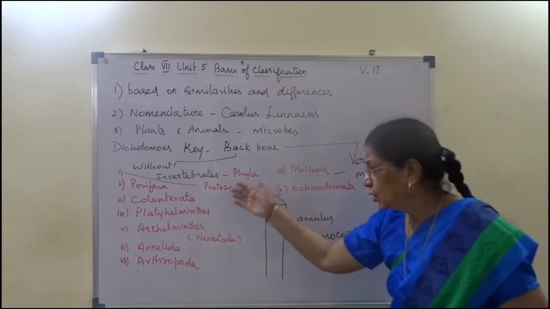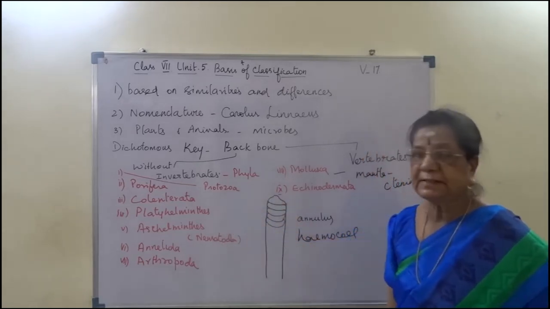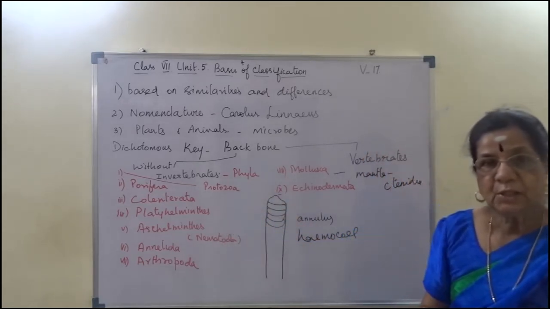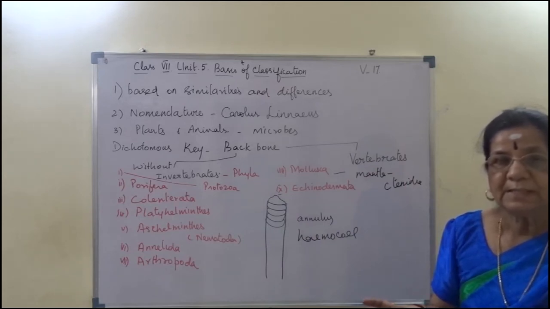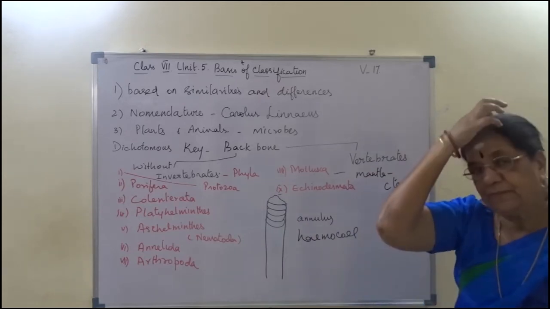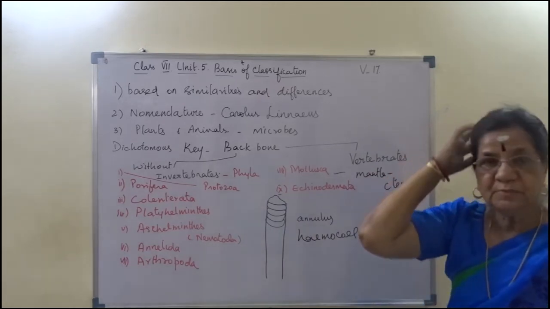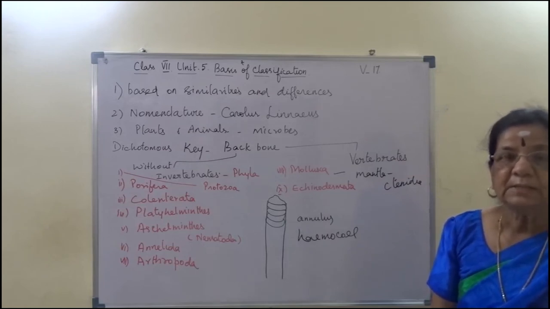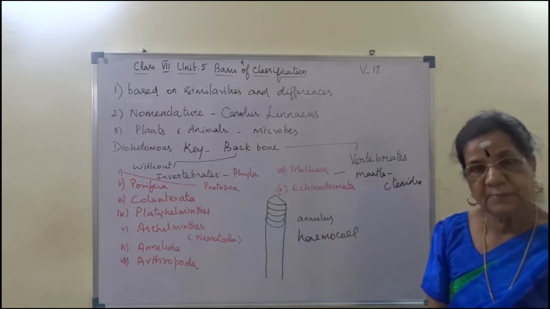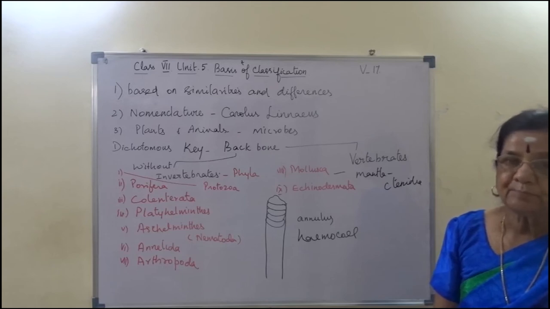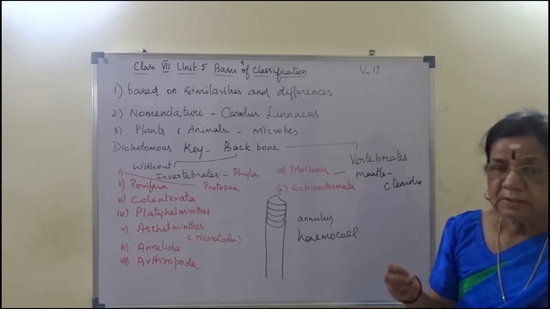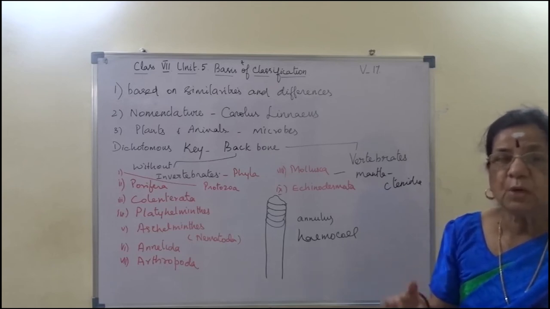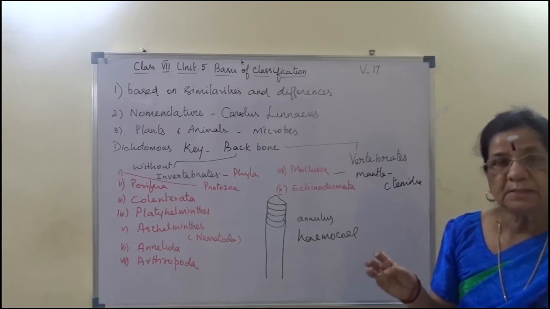Other than that, all these from Platyhelminthes onward are triploblastic with bilateral symmetry. And then echinoderms, they are spiny skinned animals. The spiny skinned animals have characteristic features as water-vascular system and tube feet.